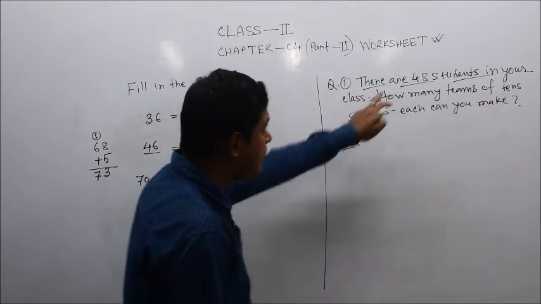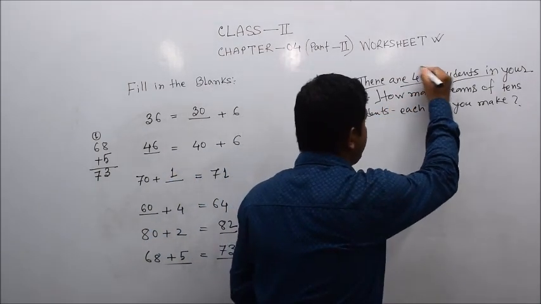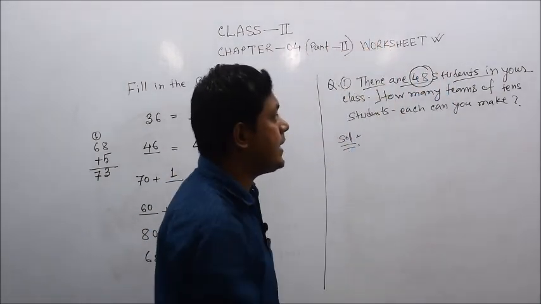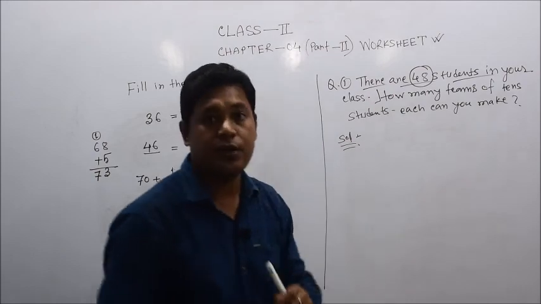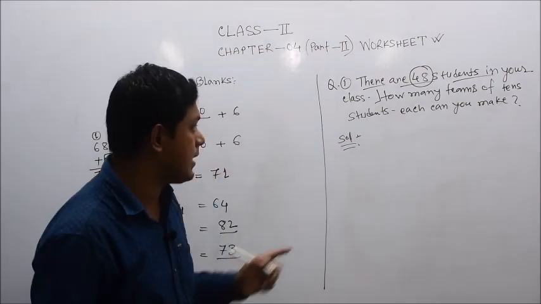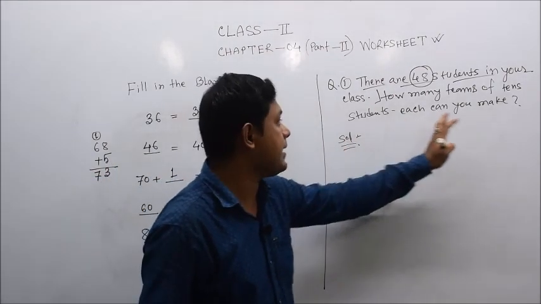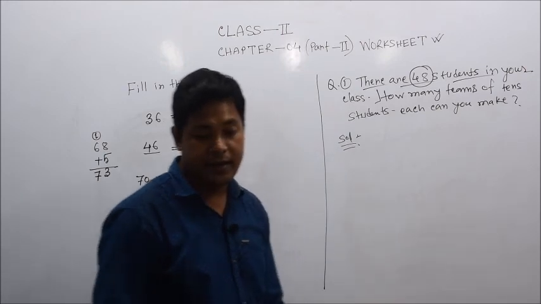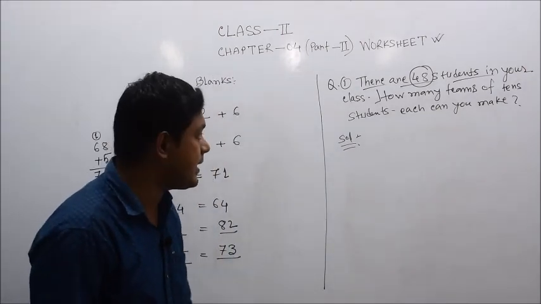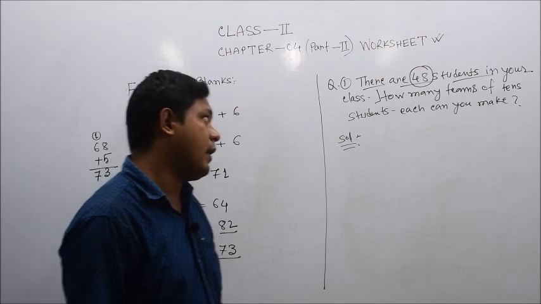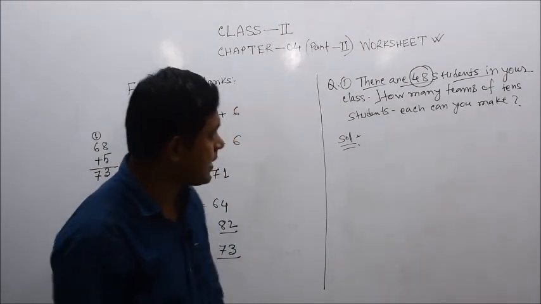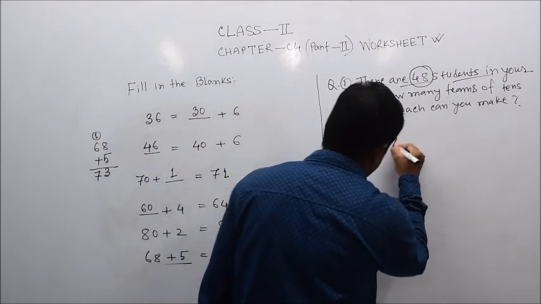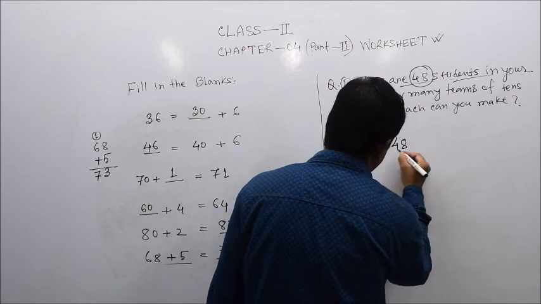Here there are 48 students. How many students? 48 in number. 48 students in your class. So how many teams of 10 students each can you make? How many teams of 10 students can we make out of 48 students? The number is 48.